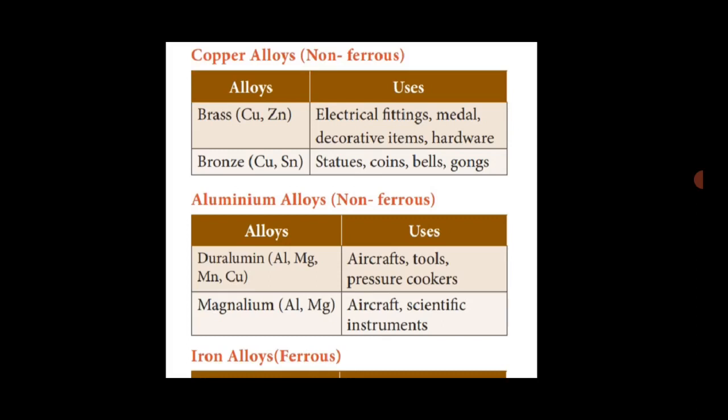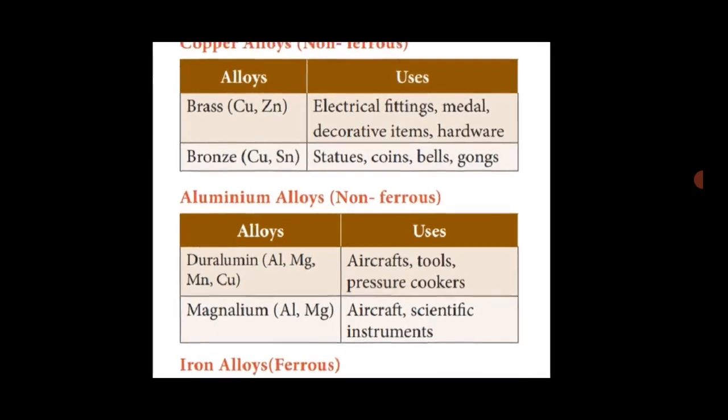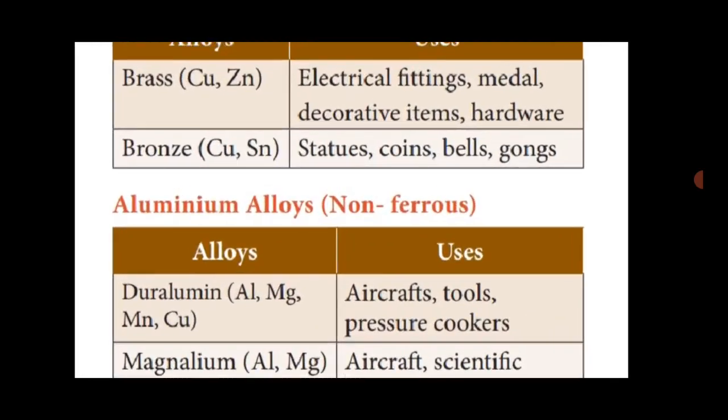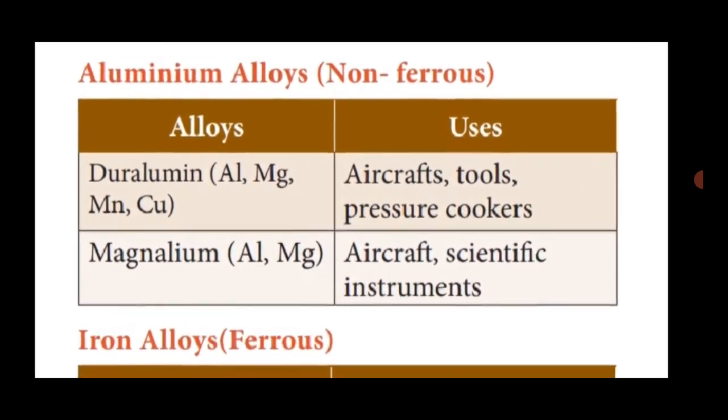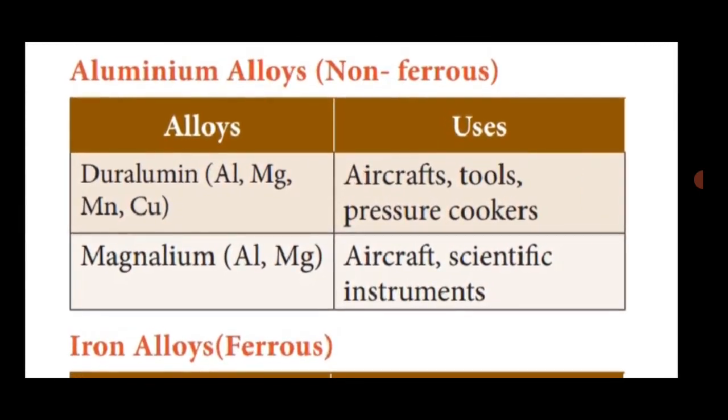This copper alloy is one of which type of alloys? The non-ferrous alloys, that means they do not contain a major component of iron. Another non-ferrous alloy is aluminum alloy. In aluminum alloy, aluminum is the major component.